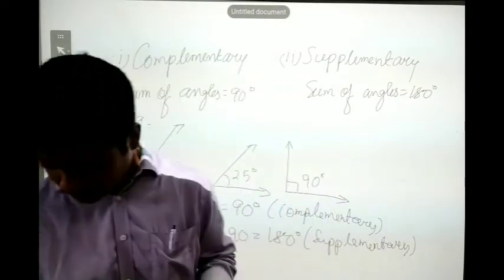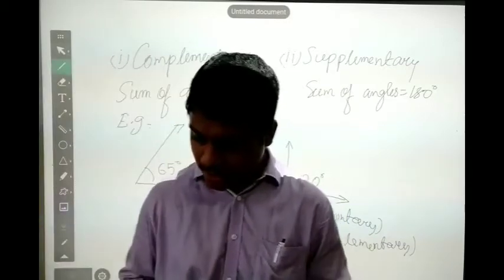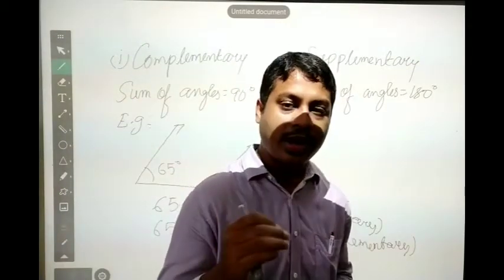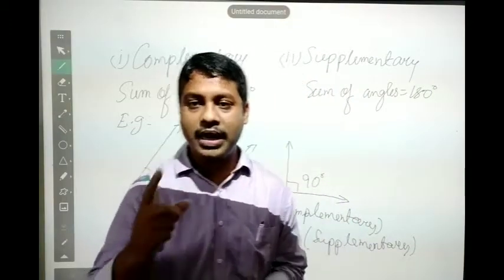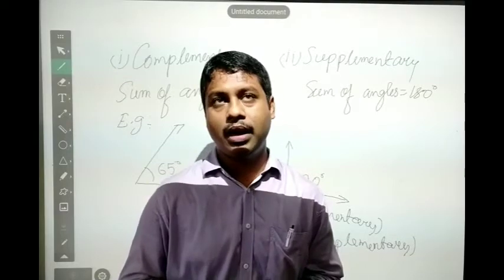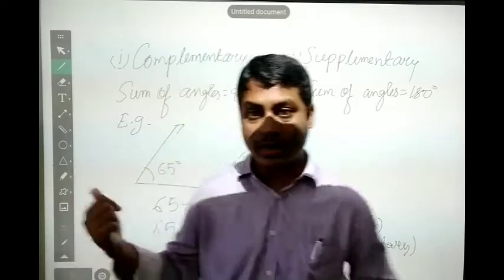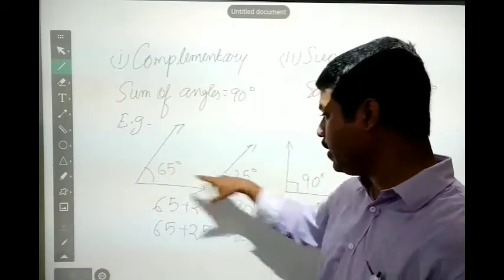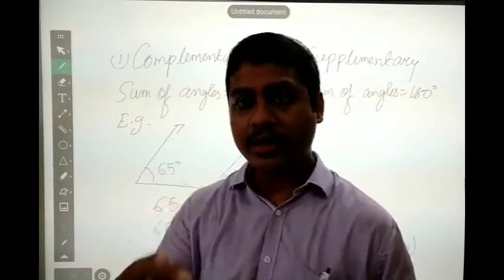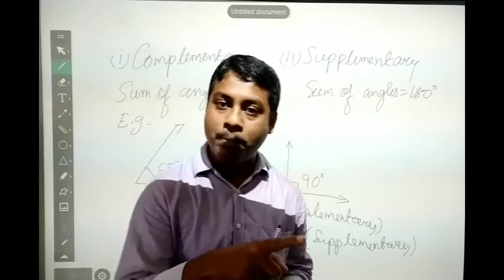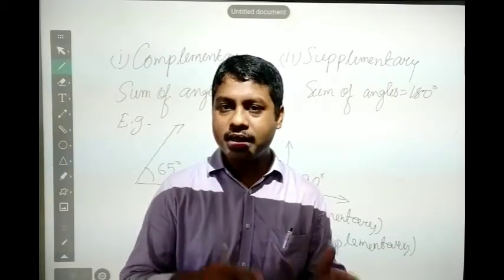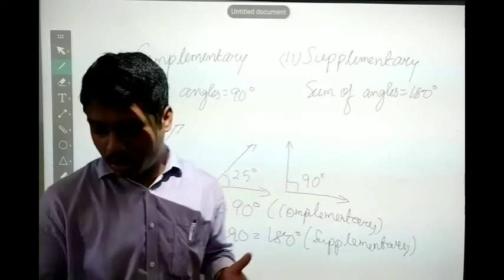Then we have, can two acute angles be supplementary? Acute angles are the angles which are less than 90. If I consider the example that we have taken, 65 and 25, these are acute angles. So yes, acute angles can be complementary but they cannot be supplementary angles. So these are some various examples which are given in your book.